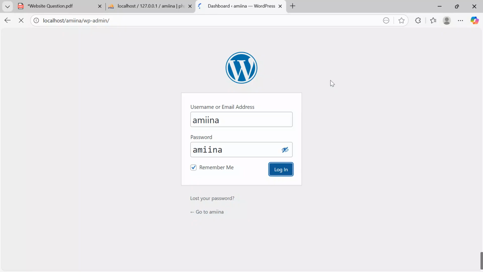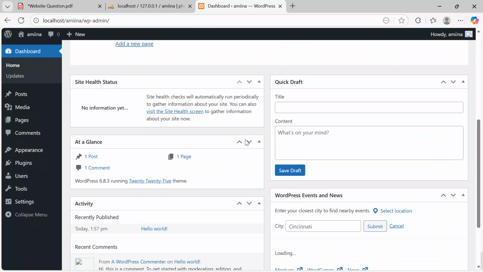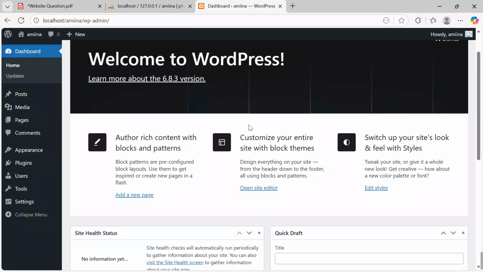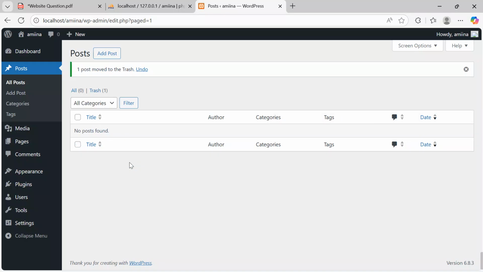What will be popping up in a few seconds from now is the welcome to WordPress dashboard. When you reach here as the candidate yearning to get an A in ICT new curriculum, what are you supposed to do? I will go access my posts, hover your cursor on posts, go to all posts over here, and then first delete the dummies. I will check all of them, access the bulk actions window, and then say move to trash, click apply. When I click apply, all my posts will be deleted.